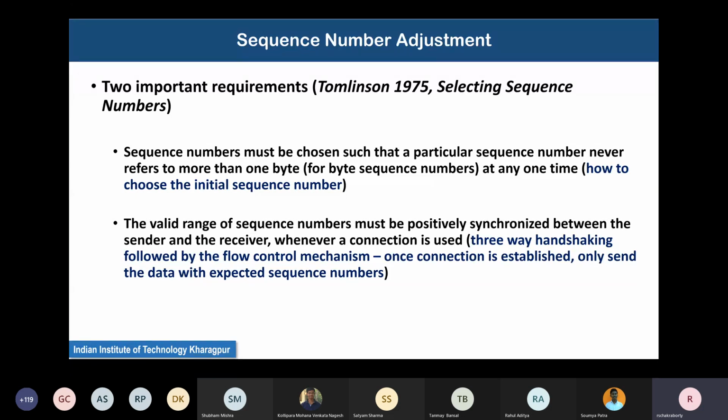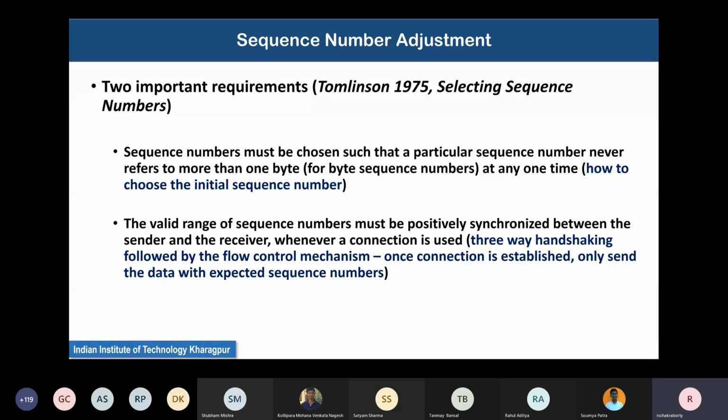So consider simple situations where every byte has a different sequence number, which is fine. That's not a problem. So no 2 bytes will have a similar sequence number at any given point of time. So how to choose the initial sequence number in this case becomes a big headache, as we will see.